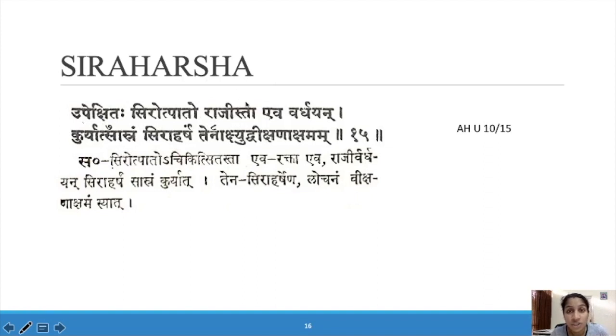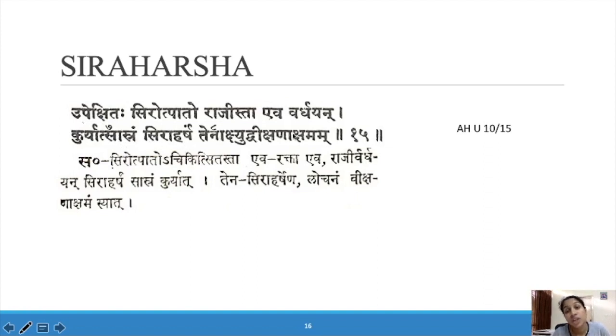That means the congestion of the blood vessels will increase in Siraharsha compared to Shirotpada. So upekshitah shirotpada. If you are not treating Shirotpada properly, rajistha eva vardhayan, these blood lines will increase. Kuryat sa asram. This is caused by Rakta. This is also a Raktaja Vikara, Siraharsha, caused by Rakta Shonita.